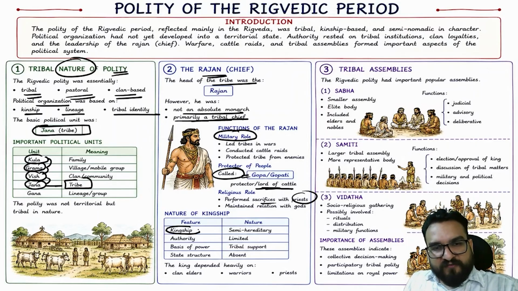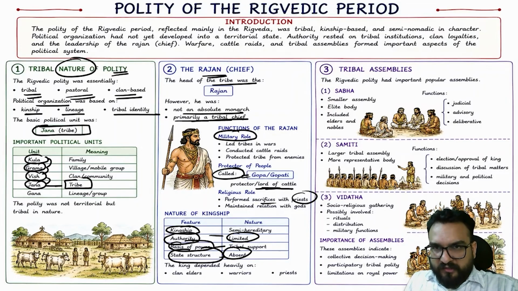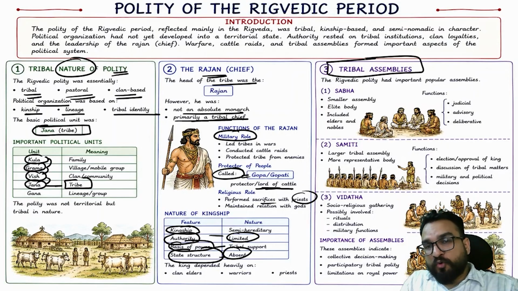So the nature of kingship was semi-hereditary. The basis of power was tribal support. Authority was limited, and the state structure was not elaborate, almost absent. Tribal assemblies' role was very important. I told you, the Sabha was a smaller assembly. An elite body that included elders and nobles.